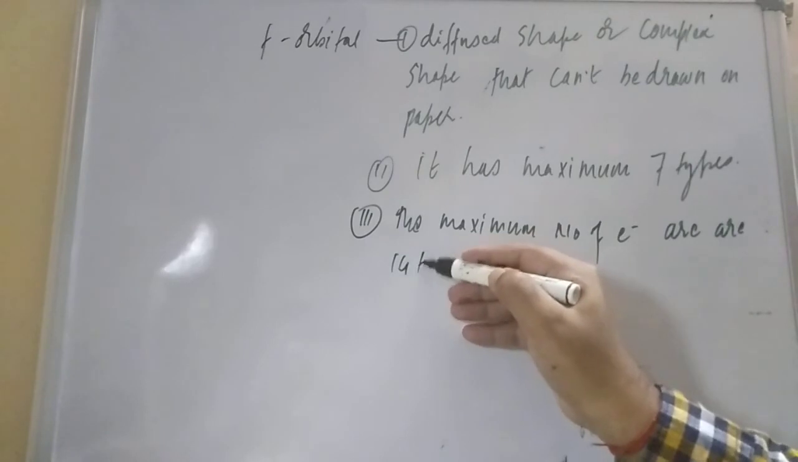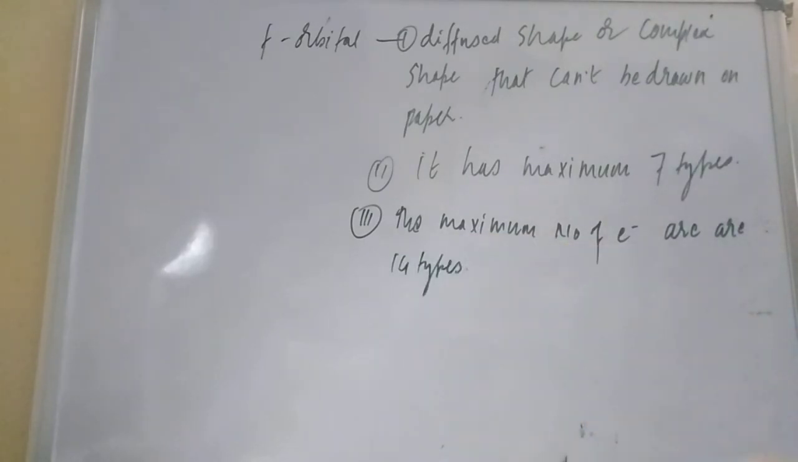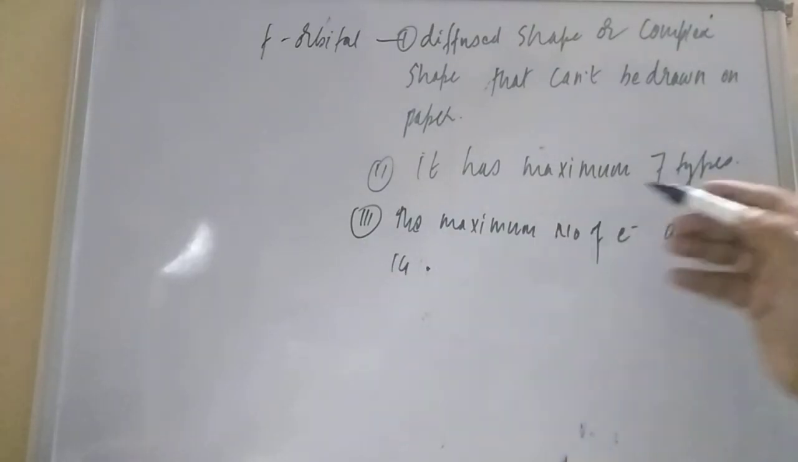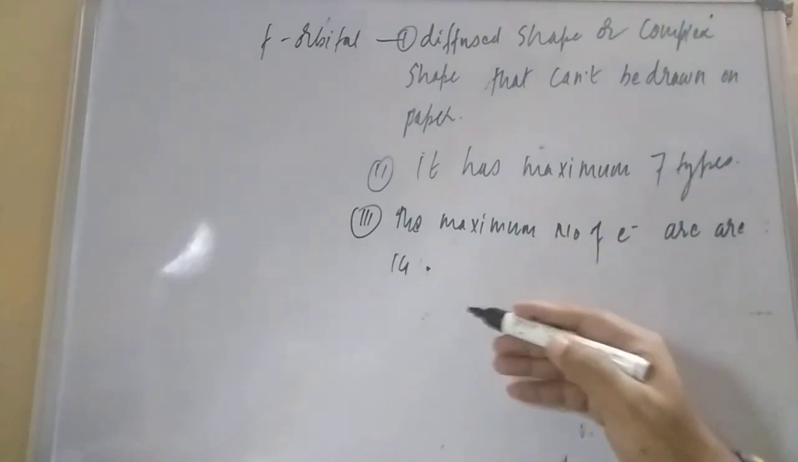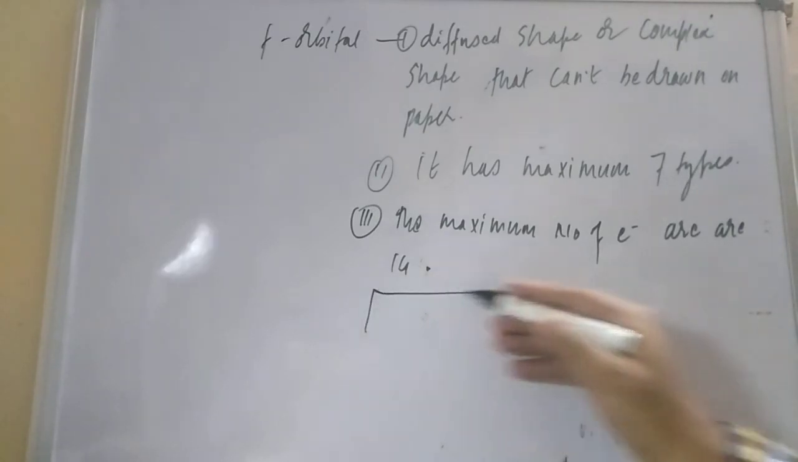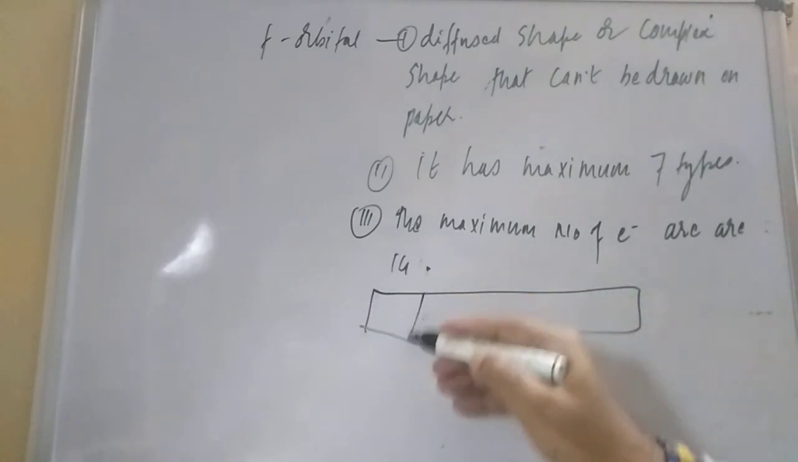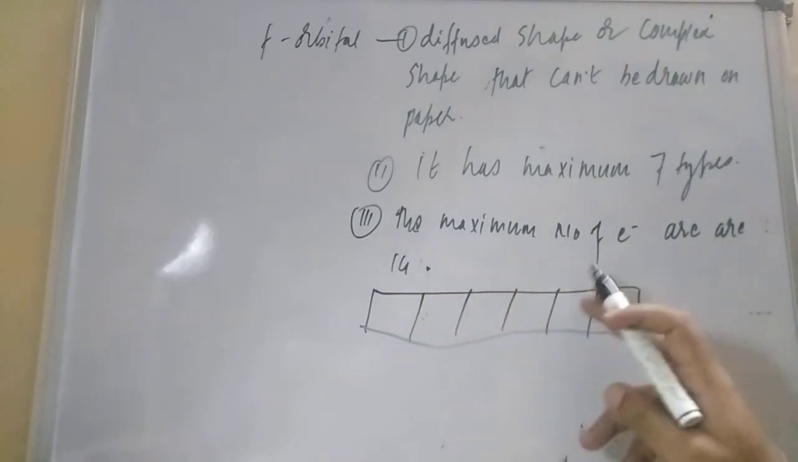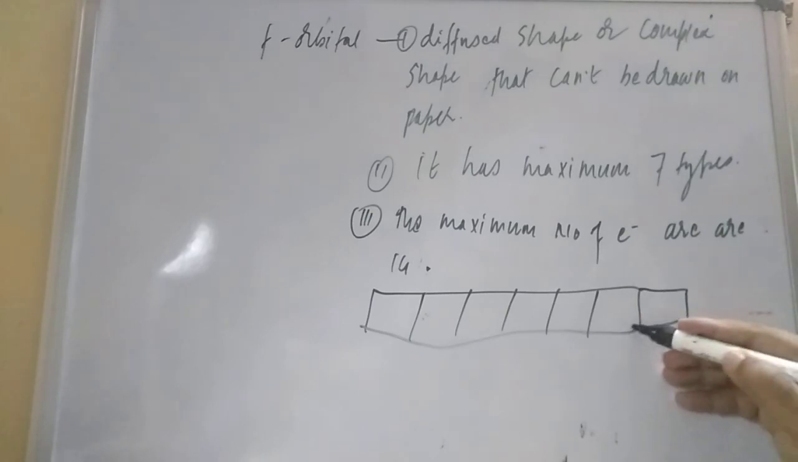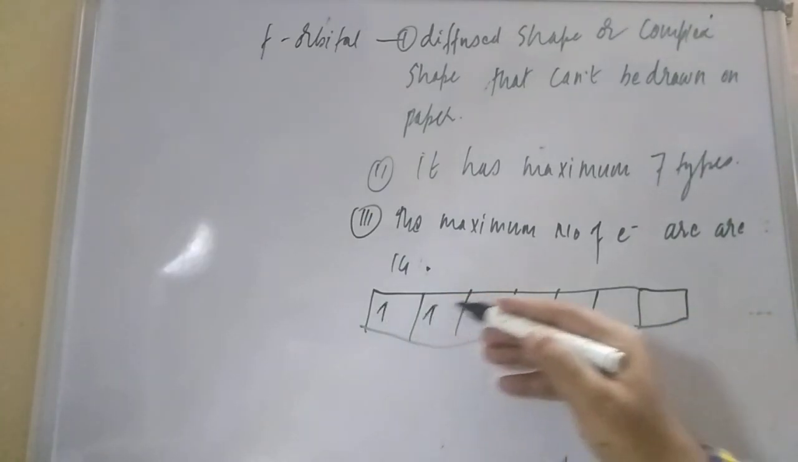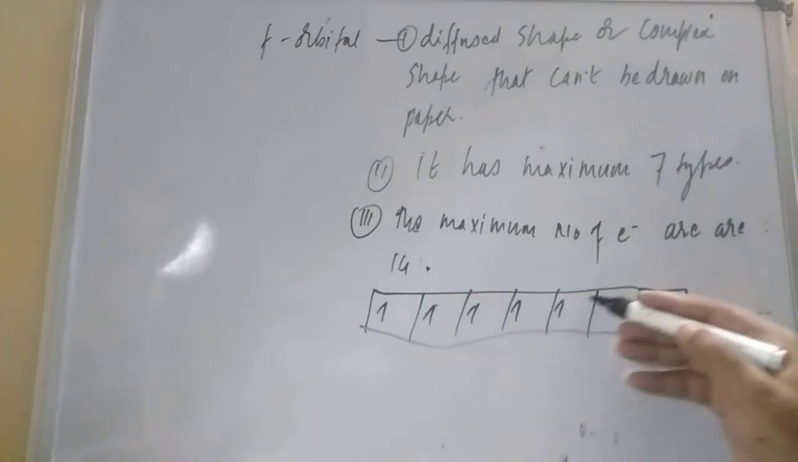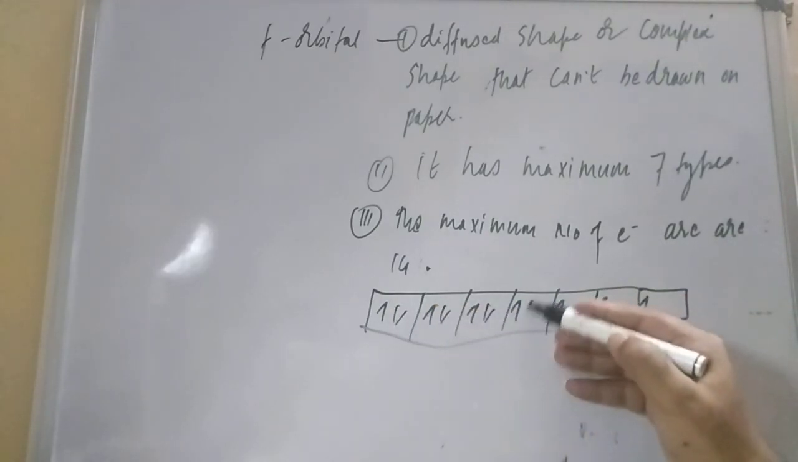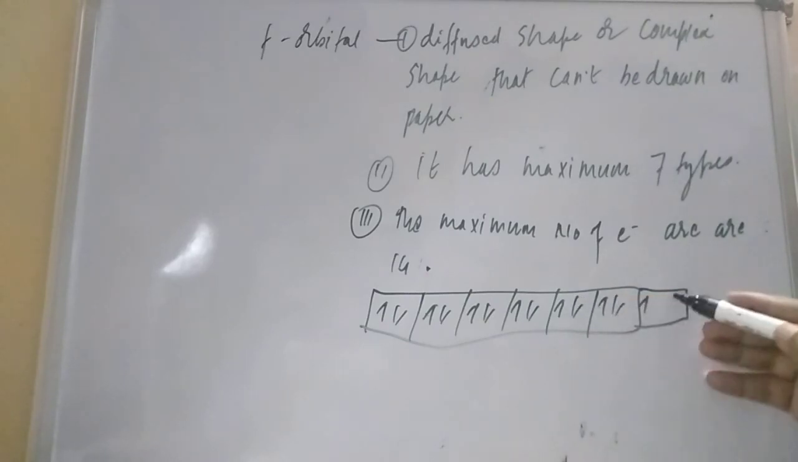14. The maximum number of electrons is 14. 7 types means 14 electrons. You can represent it like this: 1, 2, 3, 4, 5, 6, one more orbital here, so 1 electron, 1, 2, 3, 4, 5, 6, 7. This is 8, this is 9, this is 10, 11, 12, 13 and 14.